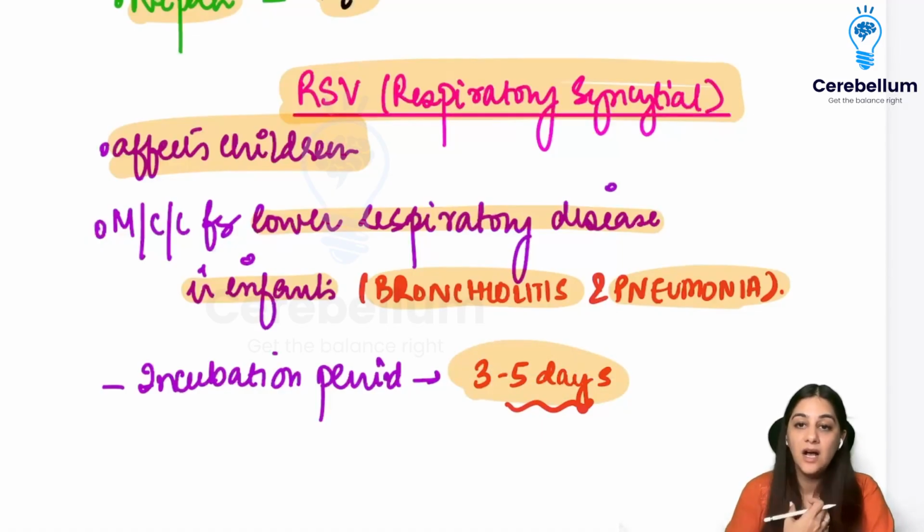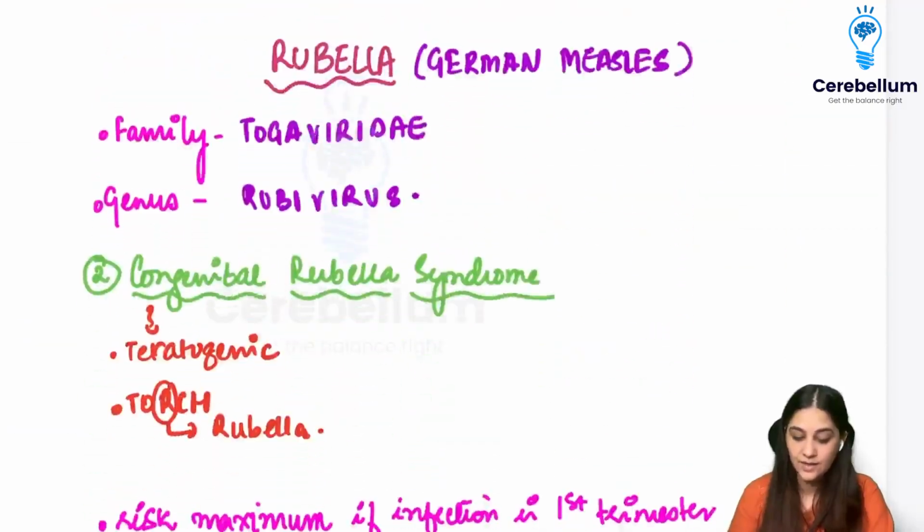That means after getting the virus, it will take 3 to 5 days for the symptoms to start appearing. So this is the respiratory syncytial virus, which is affecting children. And the most common cause of lower respiratory tract infections in infants, causing bronchiolitis or pneumonia, is the respiratory syncytial virus.